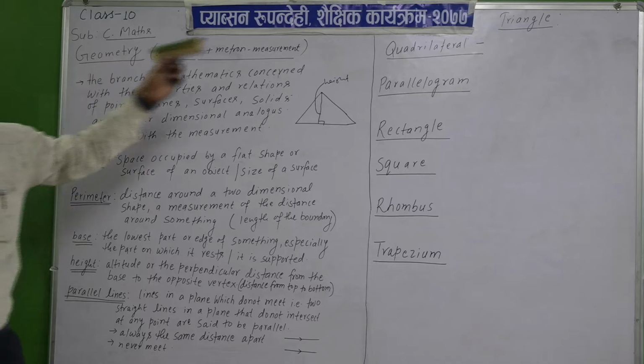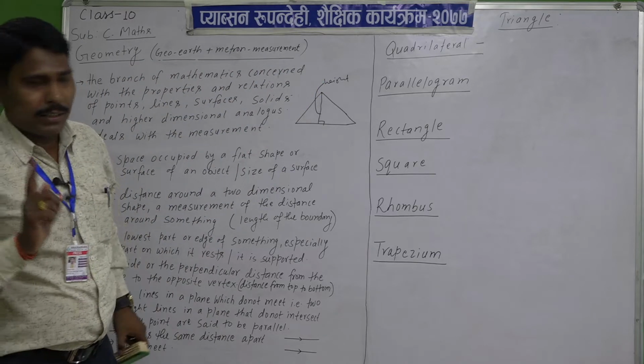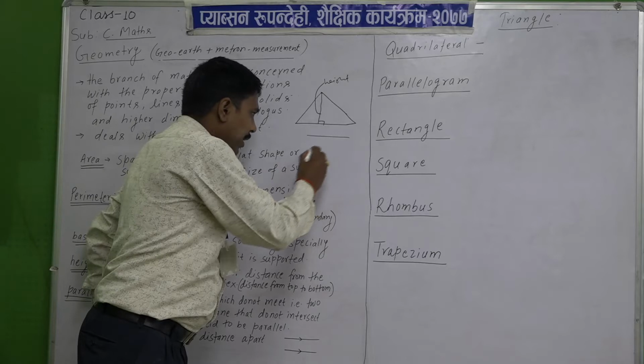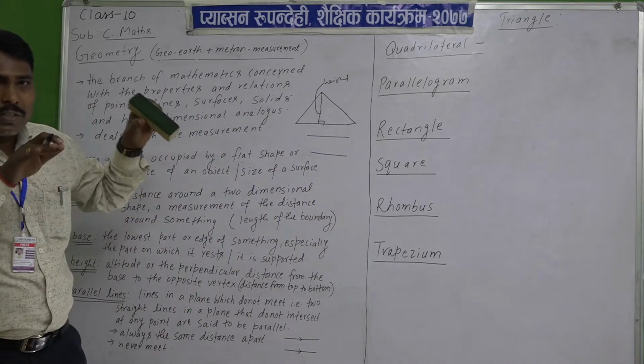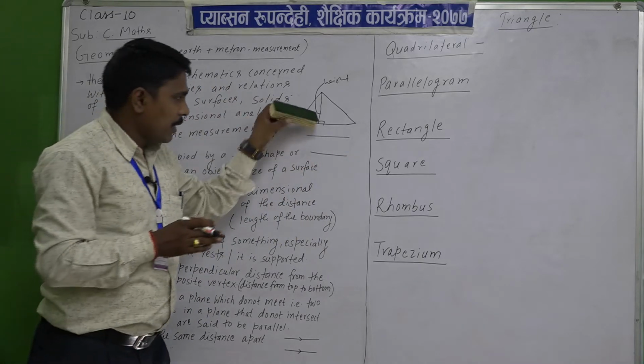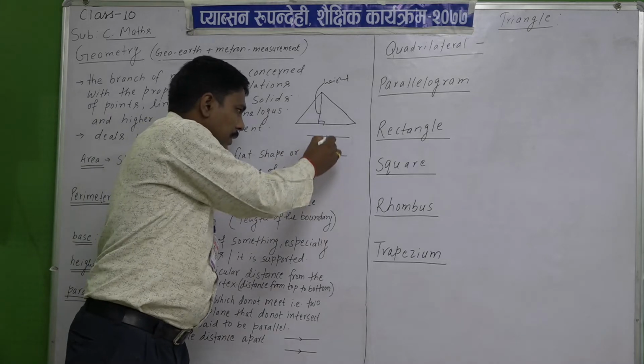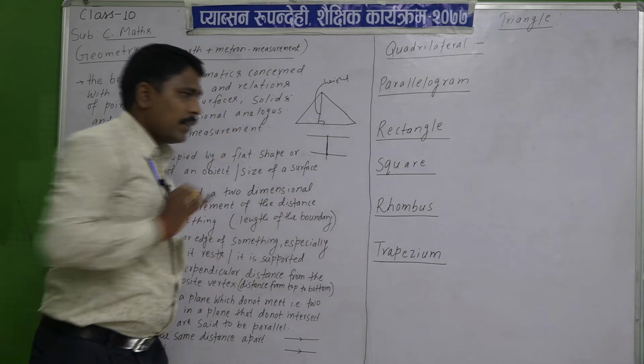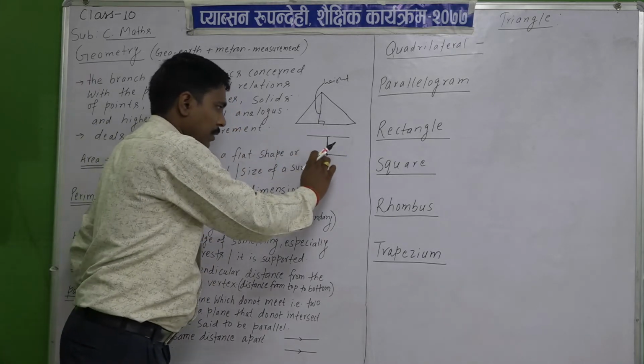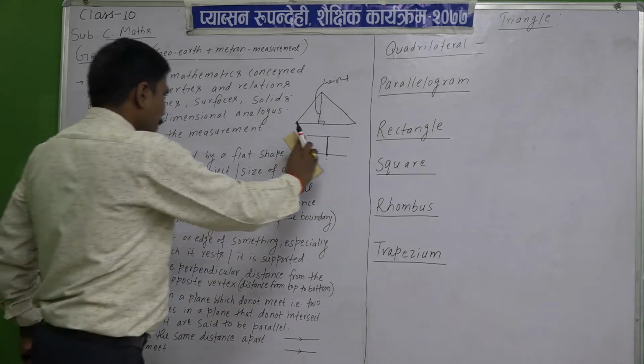It means the distance from top to bottom. If there are two parallel lines, then what is the distance between these two lines? It means from top to bottom. If you draw one line here, that is the height for it. You can find parallel lines.